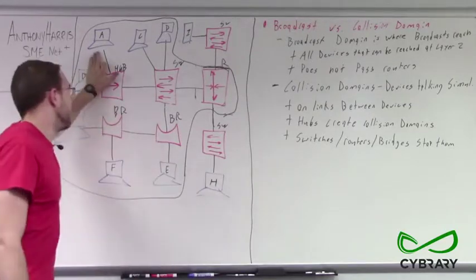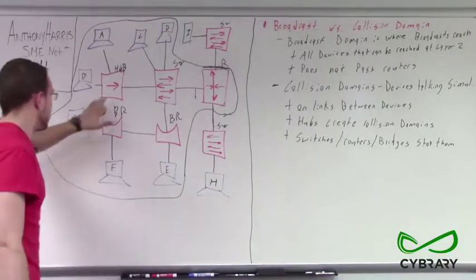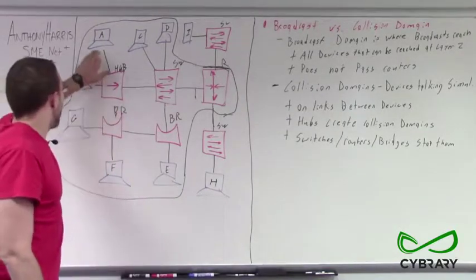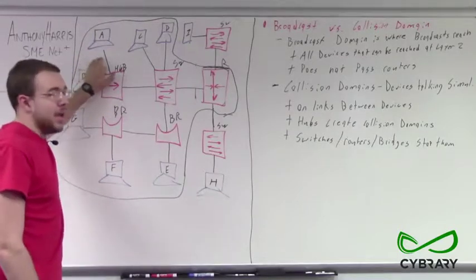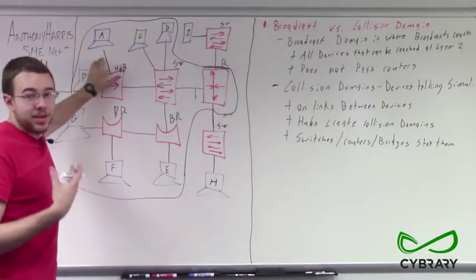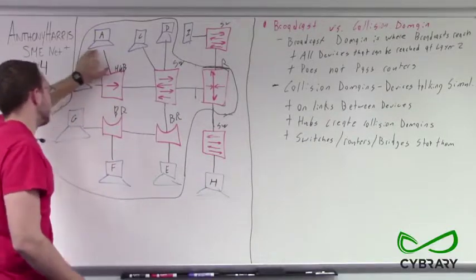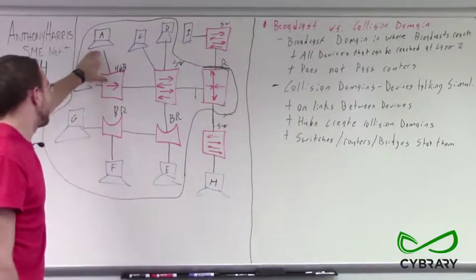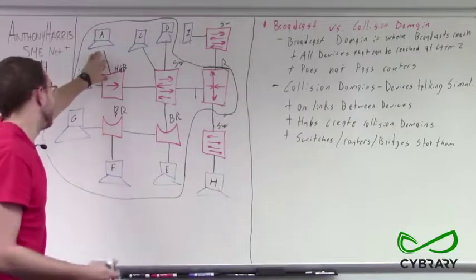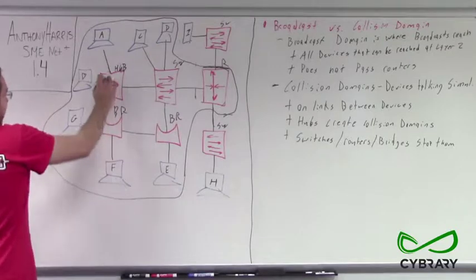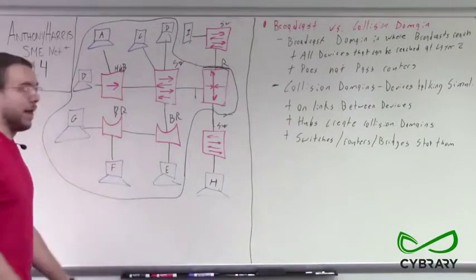Are we going to have a collision domain? So computer A is going to send a packet directly to our hub. Because our hub is on link, directly connected to A, we automatically know that that's a collision domain. Because if computer A is trying to talk at the same time as our hub, there's going to be a collision. There's going to be some data collision. But because it's a hub, our hub is also going to forward that packet to anyone who's connected to it.